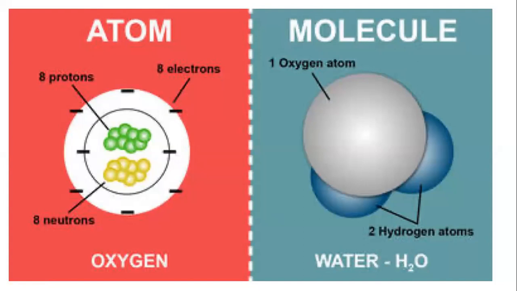So we can say that the atomic number here is 8. The atomic mass number is 8 plus 8, 16. On the right hand side, we can see a large oxygen atom combining with 2 small hydrogen atoms to form a molecule of water. Atom of oxygen on the left hand side, molecule of water on the right hand side.